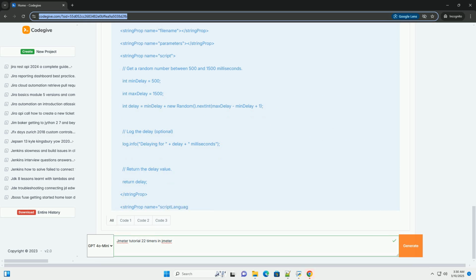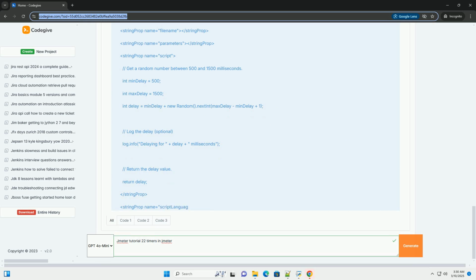2. Gaussian random timer. Functionality. Introduces a delay that follows a Gaussian, normal, distribution. This means the delays will cluster around a central value, the constant delay offset, with a certain degree of variation, deviation. More realistic for simulating user behavior, as response times typically fluctuate. When to use. Simulating delays in scenarios where response times are expected to vary slightly due to factors like network latency, server load, or user behavior. For example, delays between page loads.